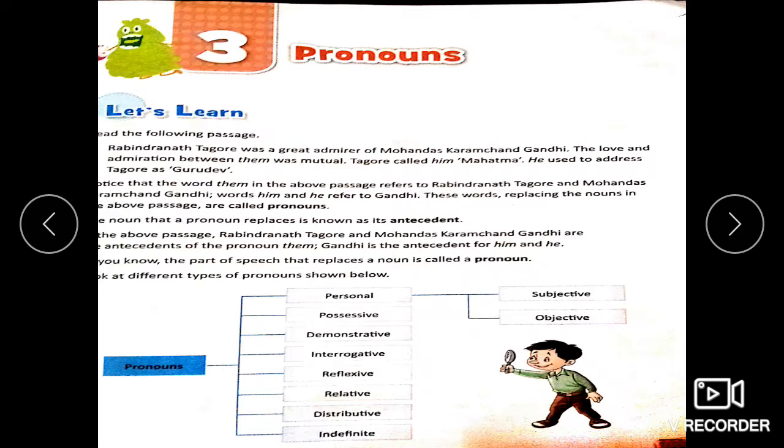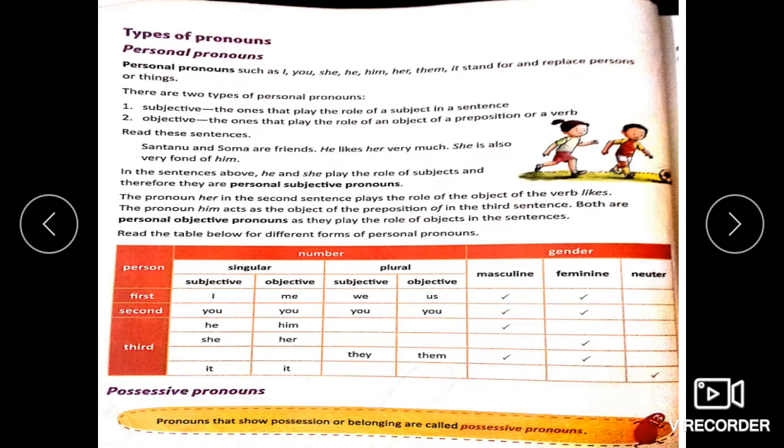Okay, now the different types of pronouns are personal, which may be divided into subjective and objective. Then we have possessive, demonstrative, interrogative, reflexive, relative, distributive, and indefinite. Let us get into the details of these types of pronouns. We won't be learning all this today itself, but we'll take up just a few of these. The first type of pronoun is the personal pronoun. Words such as I, you, she, he, him, her, them stand for and replace persons or things. These are used as personal pronouns.